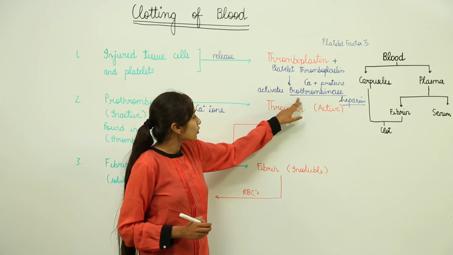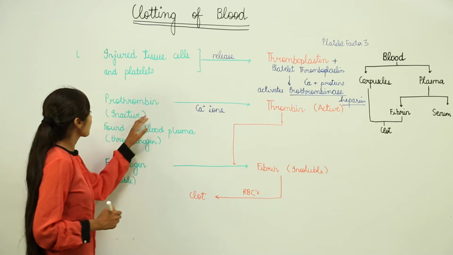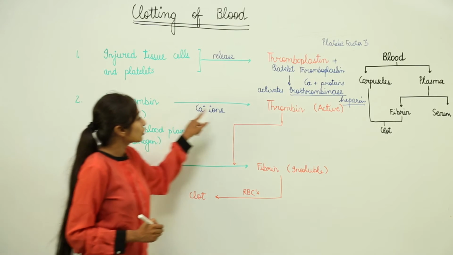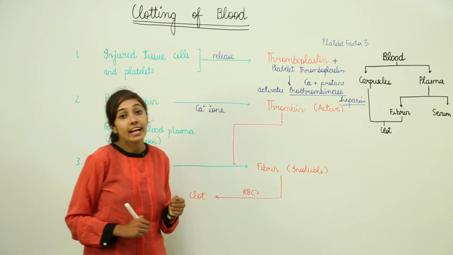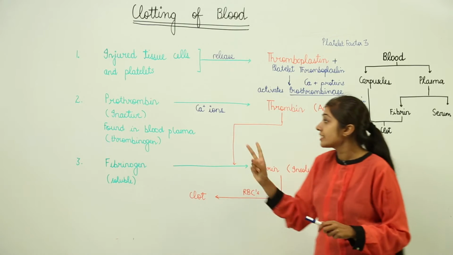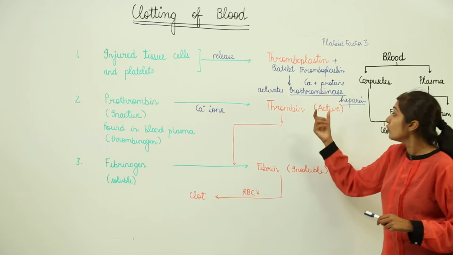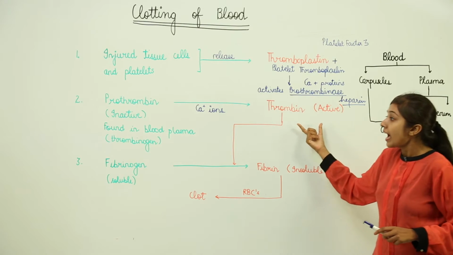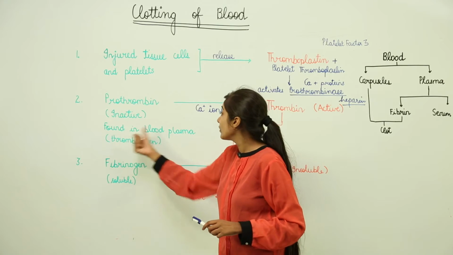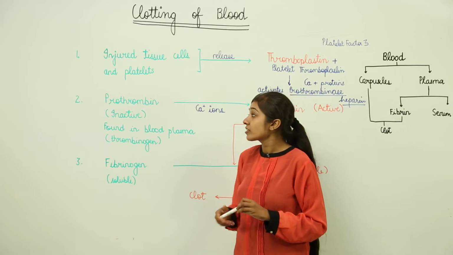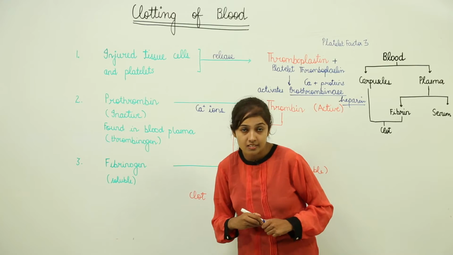This prothrombinase is going to convert prothrombin, which is in inactive form, into thrombin in the presence of calcium ions, right? So what is the second step? The second step is the conversion of prothrombin into thrombin. This prothrombin is found in blood plasma, and for the formation of prothrombin it is very important that vitamin K is in your body.